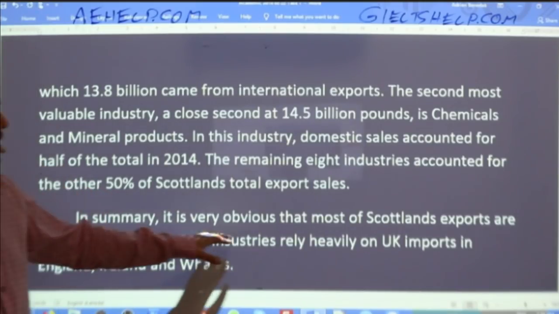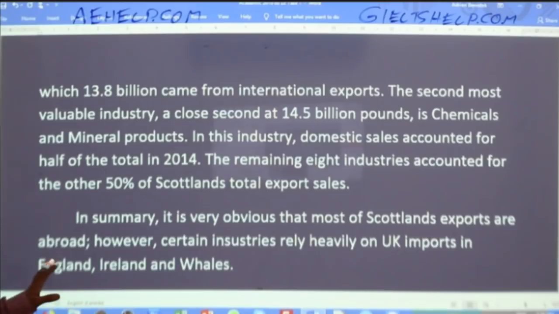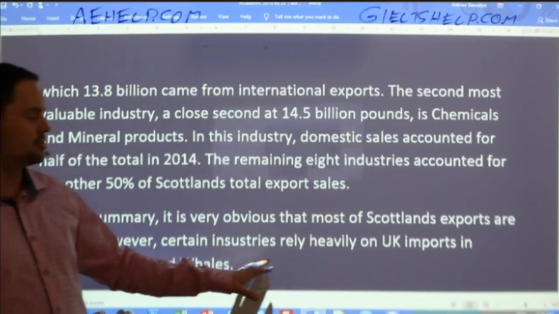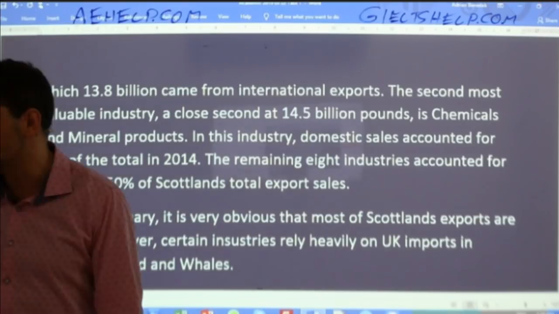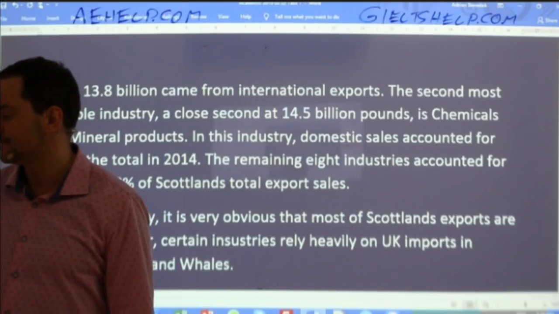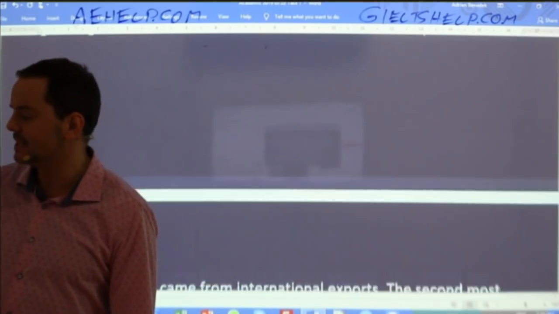In summary, it is very obvious that most of Scotland's exports are abroad. However, certain industries rely heavily on UK imports in England, Ireland, and Wales. Okay. All right, students, so that's it for today.